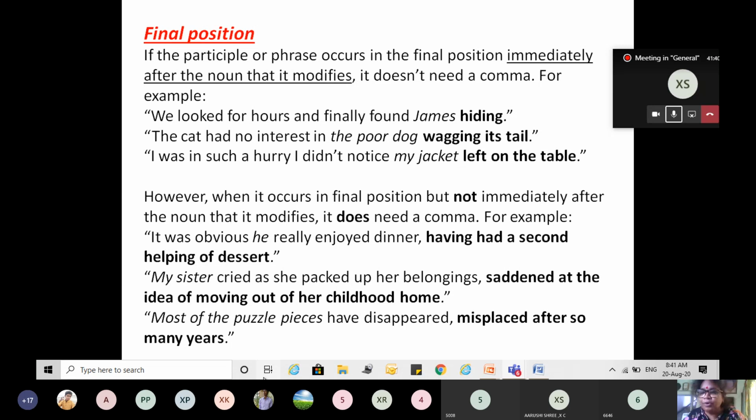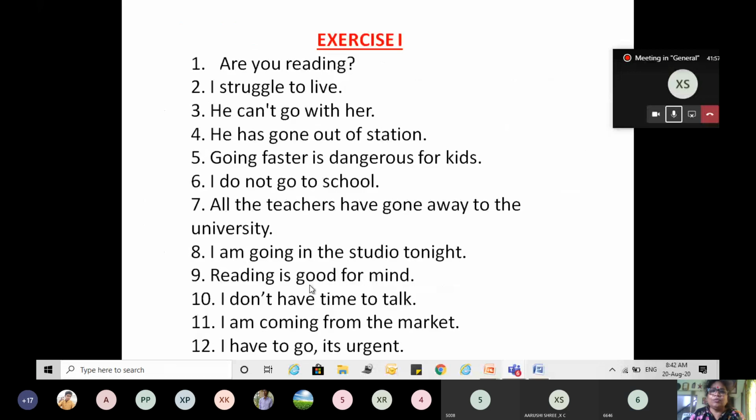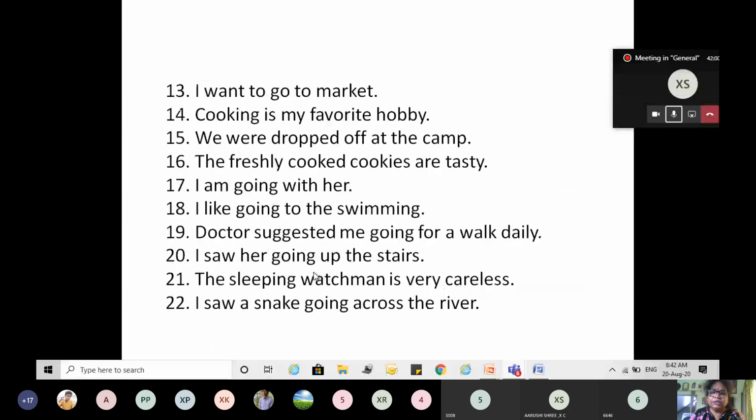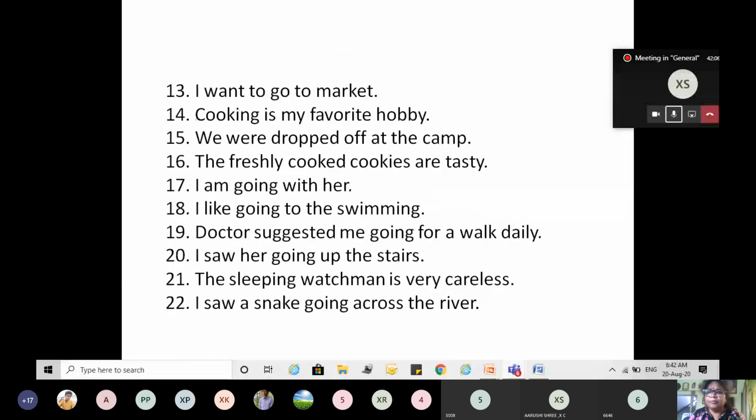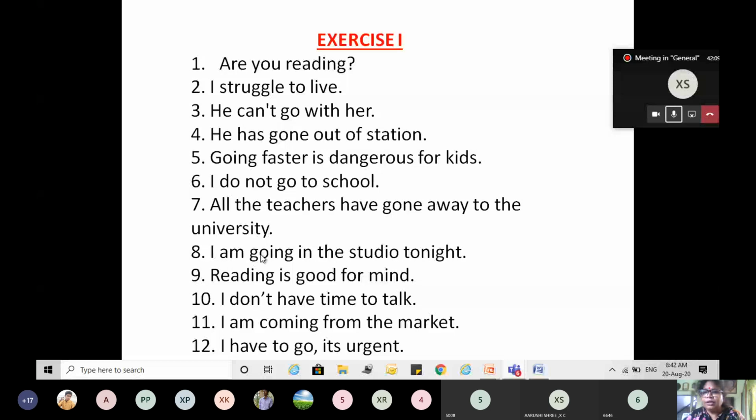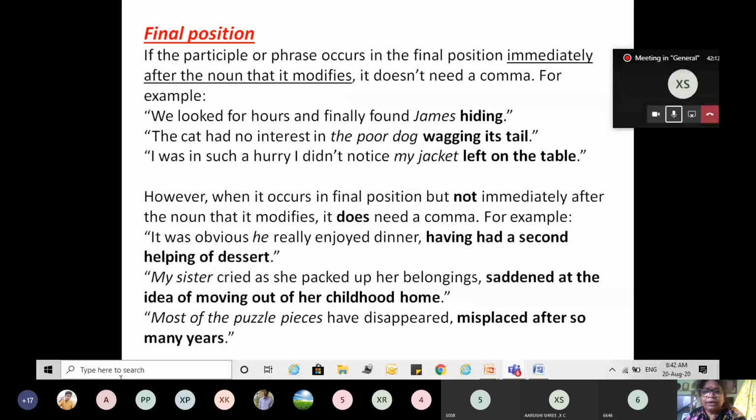So now you don't have any problem in this? Do you have any problem? Okay. So these are exercises. Exercise 1, exercise 2, and exercise 3. Three exercises I have given. Clear? You have to complete them and post them.